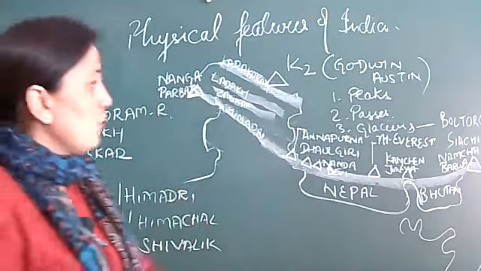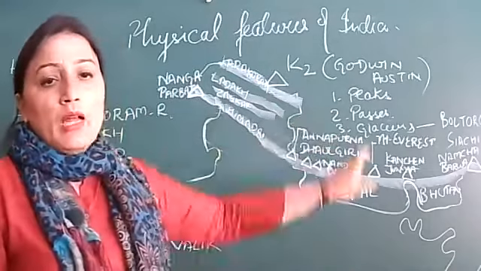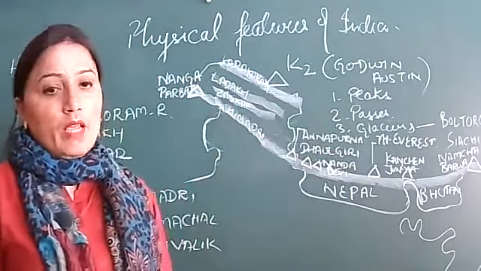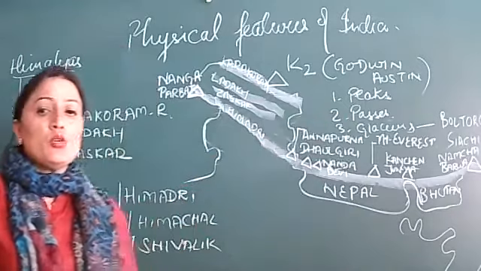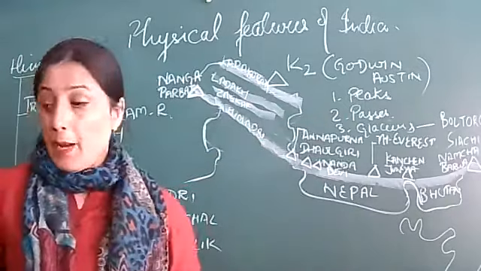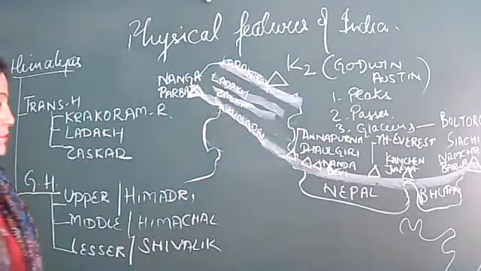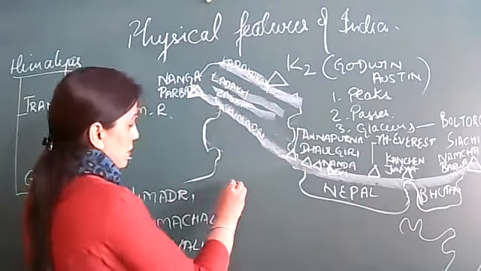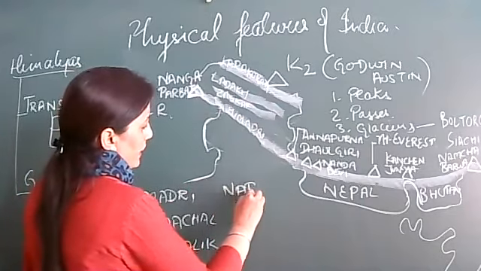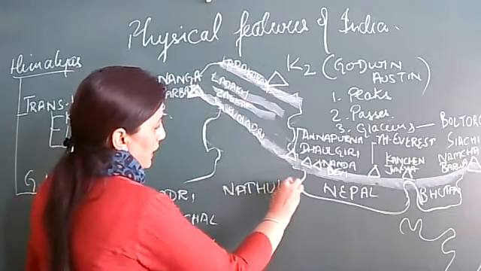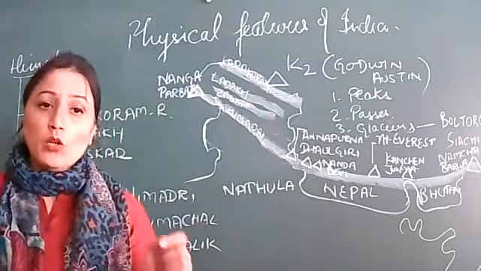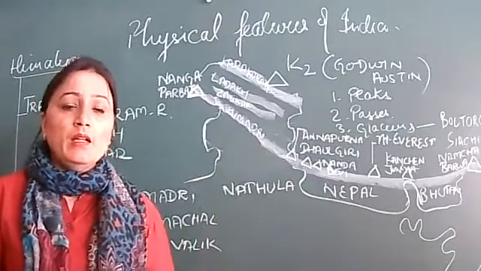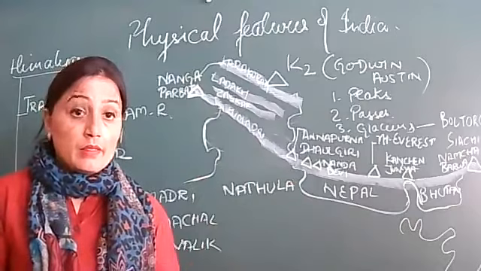Third point, passes. This is your homework. I'll just let you know the name of the passes. Passes you have to locate. Passes are, write down: Nathula. La in the local language of this area means pass.